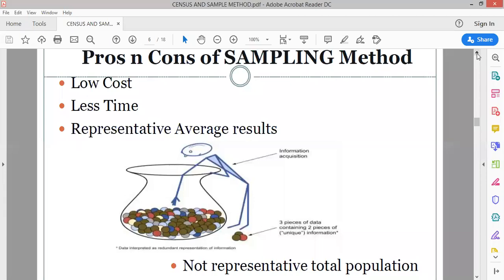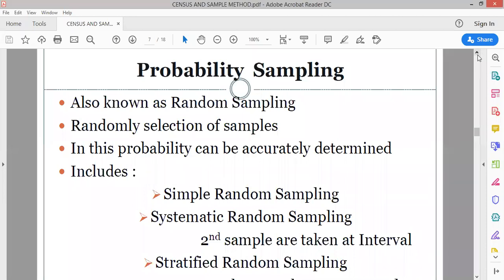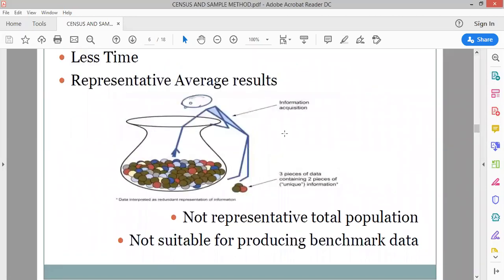Representative average result, the result given by the sample method is suitable on an average. ठीक है ना, वो सब पे सही होगा ऐसा नहीं होता, वो on an average ही सही होता है. ठीक है. Okay, then we talk about the disadvantages also. Let's talk about that. Not representative of total population. You have to see to it. वो total population का एक तरह से representative नहीं होता.